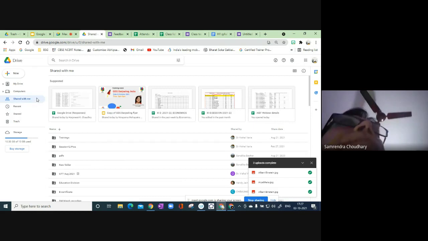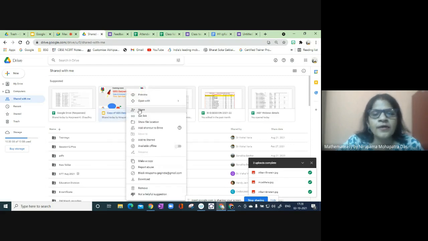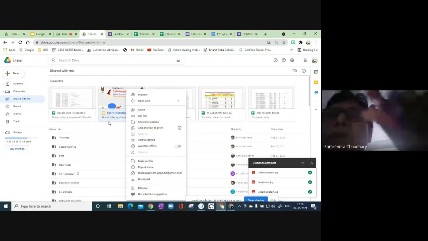Okay. So when working with Shared with me documents, many times if we have been given only viewer rights, we can make copies of these. If I right click this now, I can share with somebody, I can get a link, everything I can do. But you see, the move facility is not there. And yes, we can make a copy. So this is what I have made, a copy, madam, from another drive.